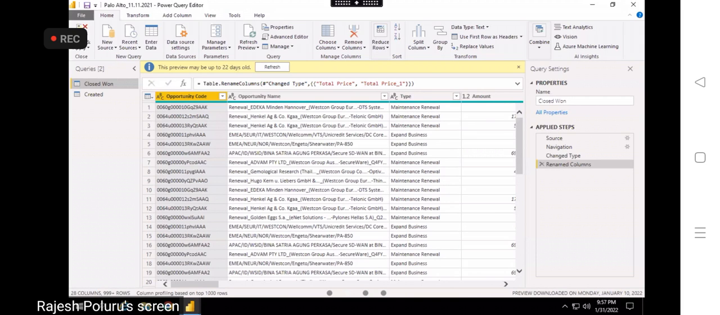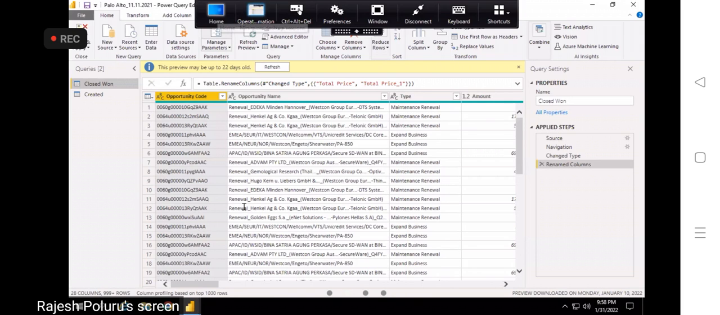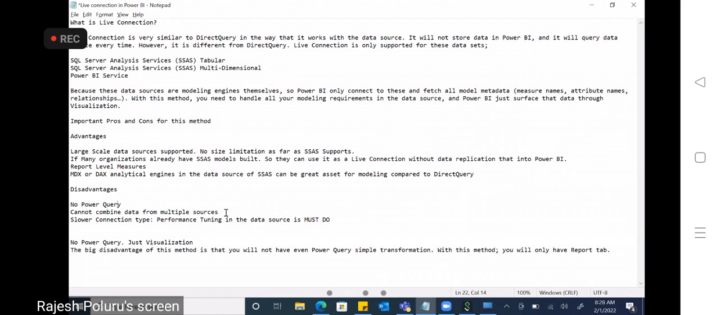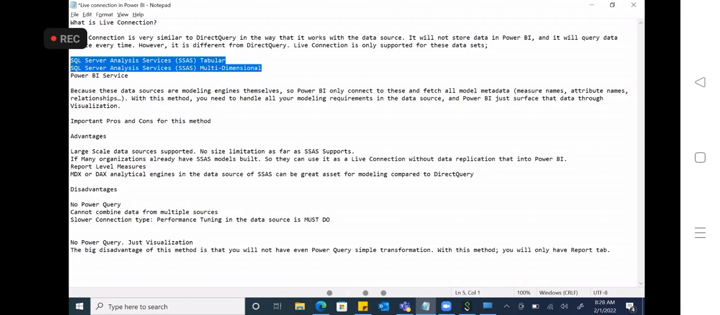Cannot combine data from multiple sources. Okay, same as direct query. So you cannot combine data from multiple sources. Multiple sources means you cannot combine the data, because it will only support these two, right? That is the reason you cannot combine multiple sources.